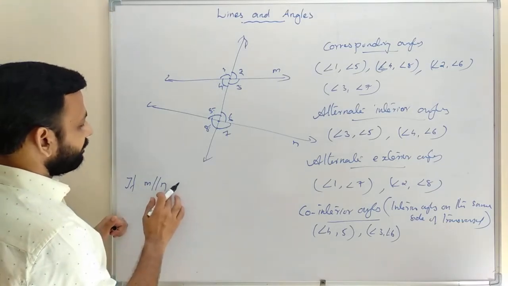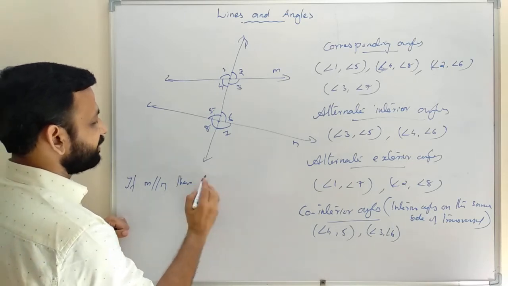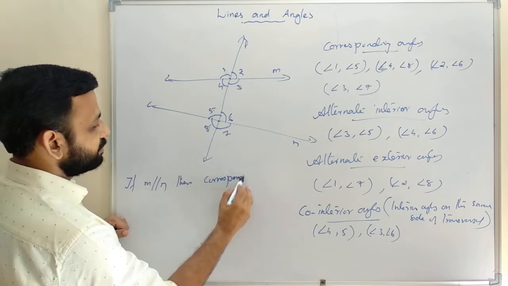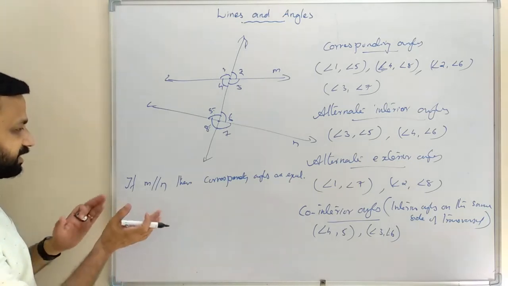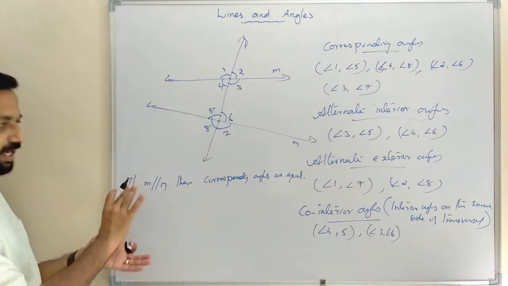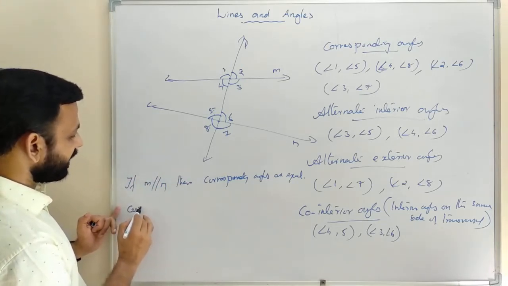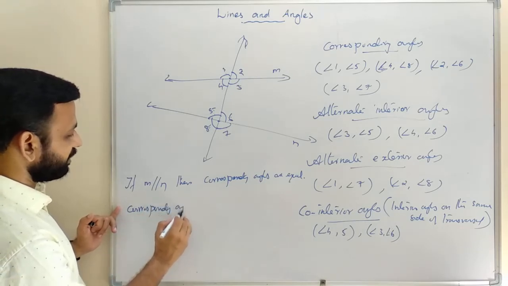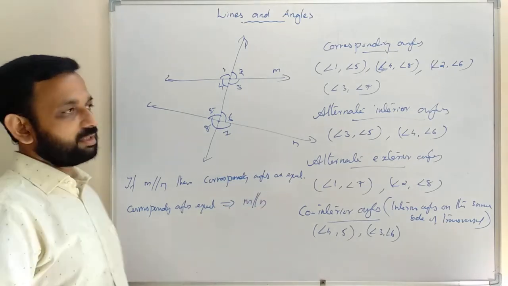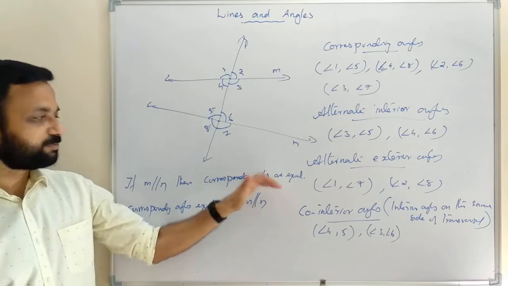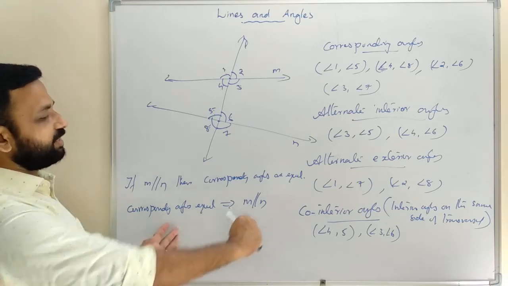So if M is parallel to N, then corresponding angles are equal. That is the first axiom. Then the second axiom: if one pair of corresponding angles is equal, then M is parallel to N. So corresponding angles equal implies M parallel to N.